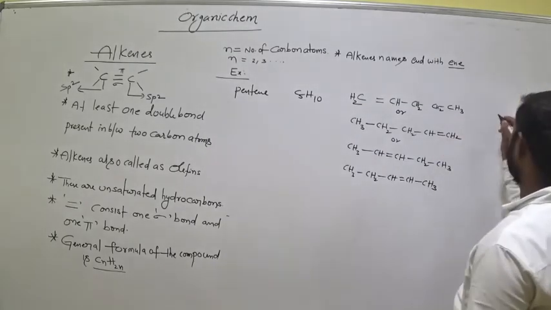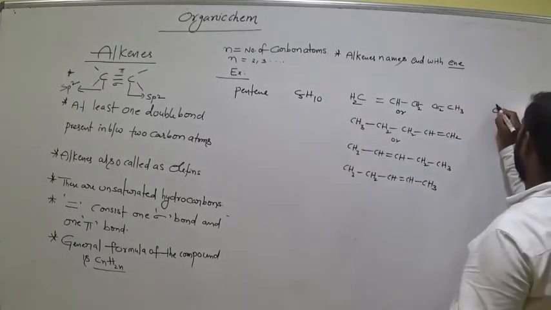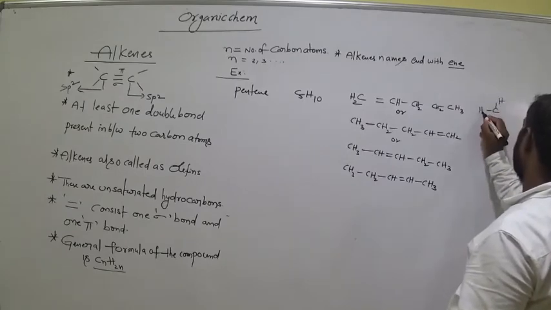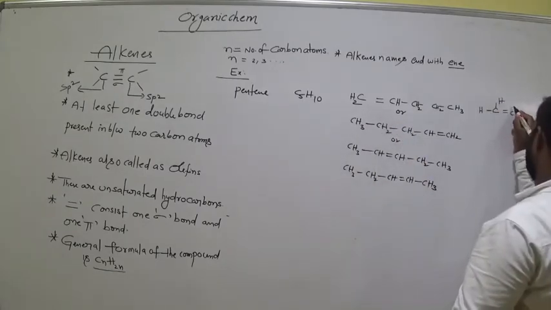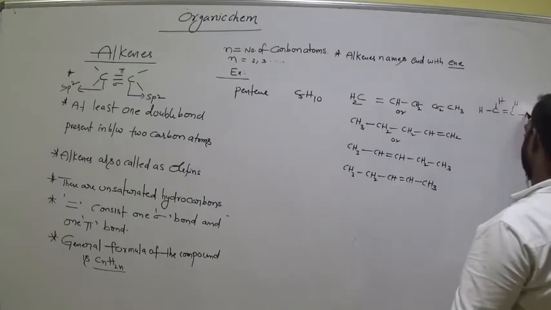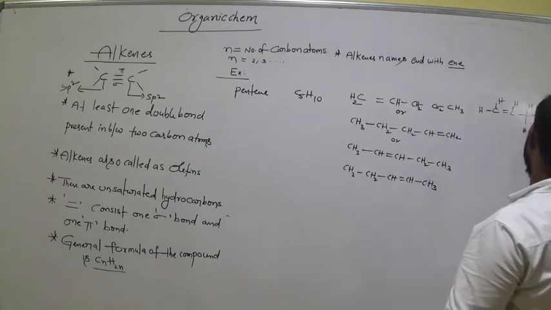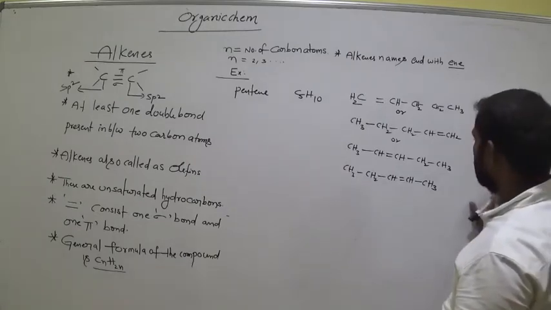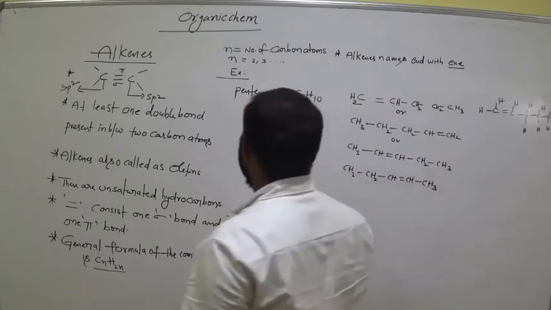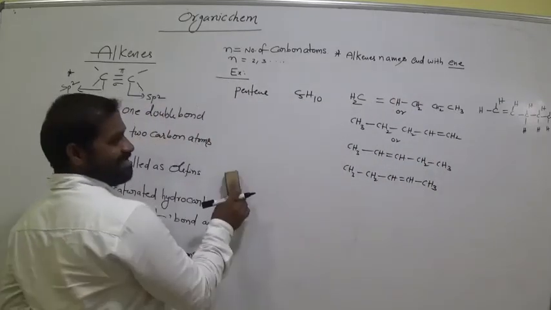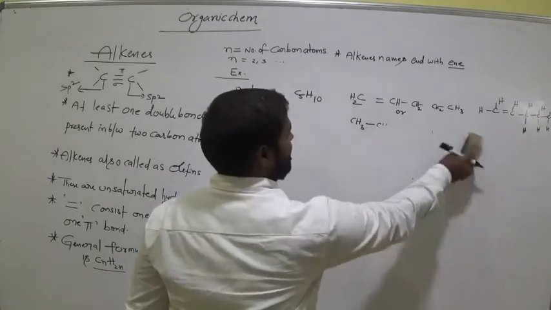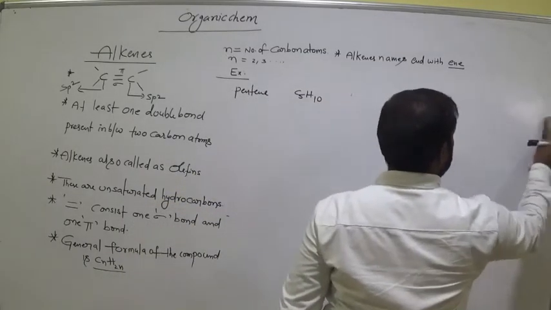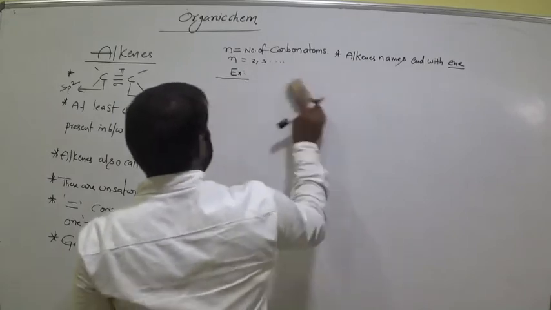Suppose in one of the structural representations, see, it has two carbons with a double bond, one hydrogen on this carbon, two hydrogens on this carbon, and again two hydrogens and three hydrogens on this carbon. Clear? Also write this in the same manner. Is it clear? Pentene. Next, go for hexene. Hexene.